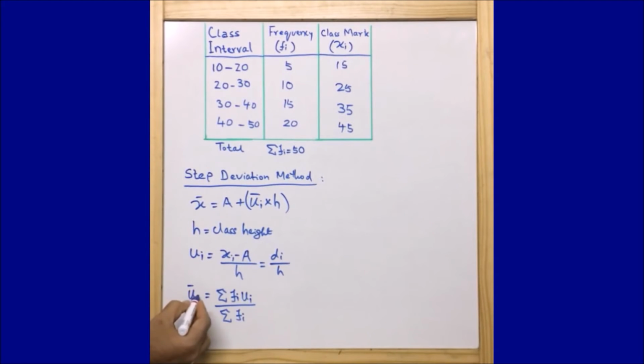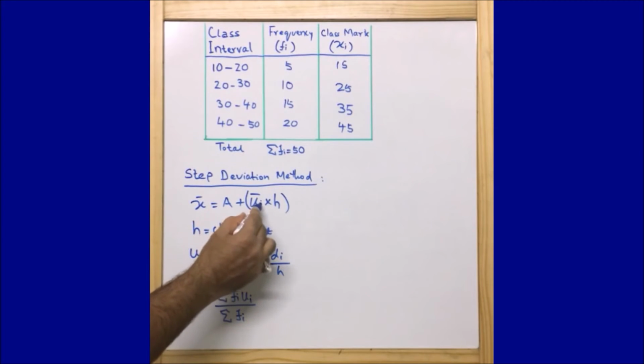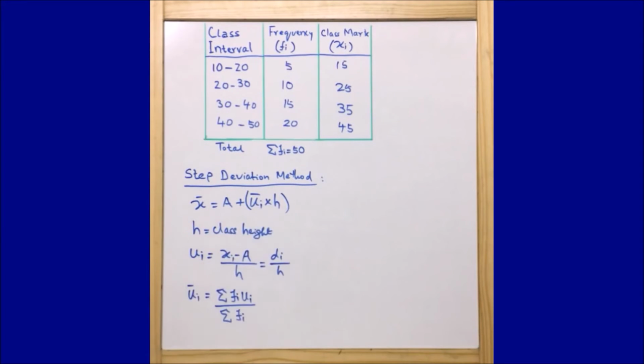Once we find ui bar, we can put it in the formula x bar is equal to a plus ui bar into h, and find the mean using the step deviation method. Now we will move ahead and take some examples, use these three different formulas, and see how they work.